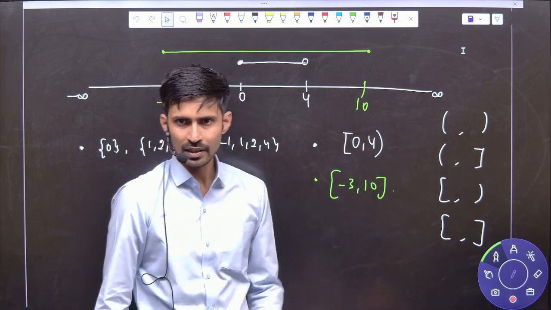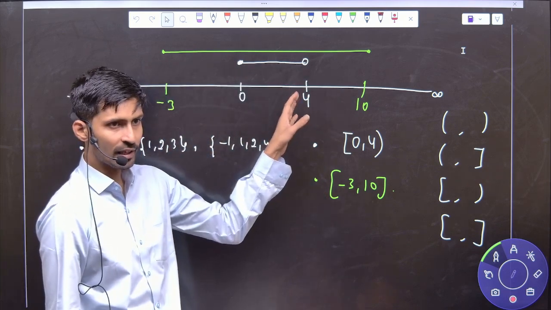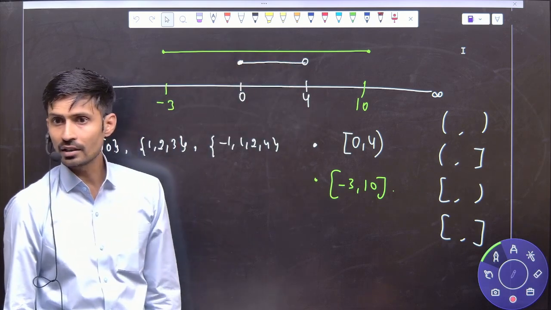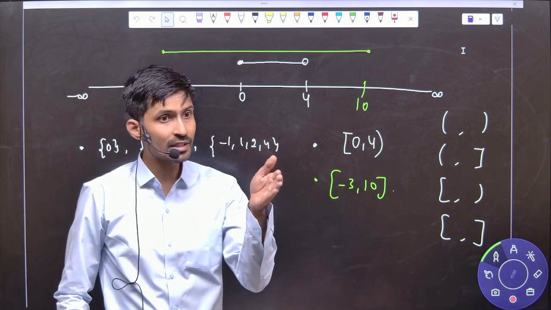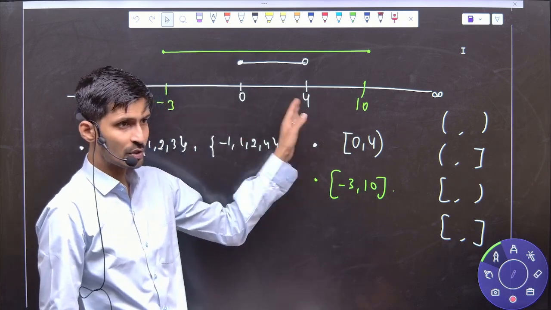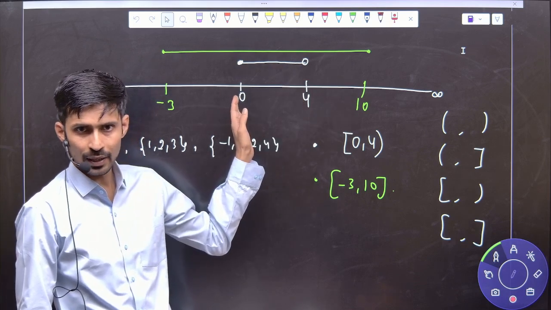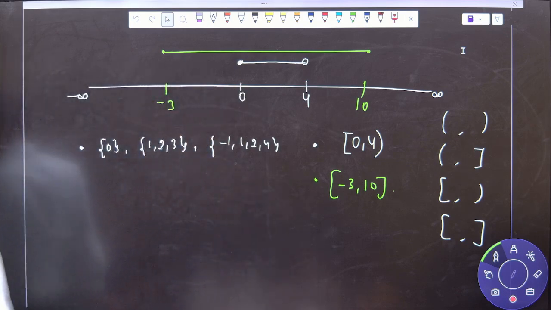This is the first thing. And the second thing: whenever you are representing something on a number line, always remember the dark circle and the hollow circle. A dark circle means that border number we have to take. A hollow circle means that border number we don't have to take. So here 4 is at the border between 0 to 4, so 4 we don't have to take, hollow circle, and 0 we have to take, so that is a dark circle. Is it clear, everyone? Please write it down.